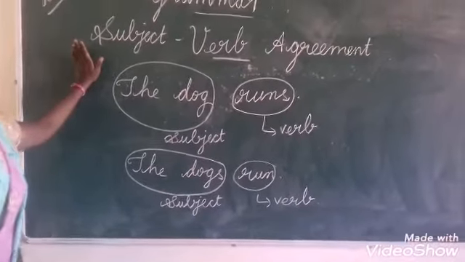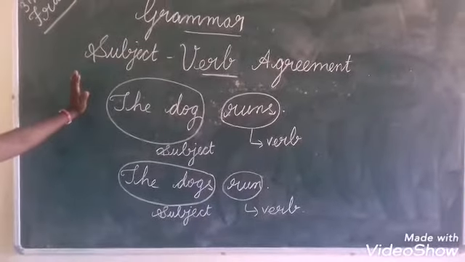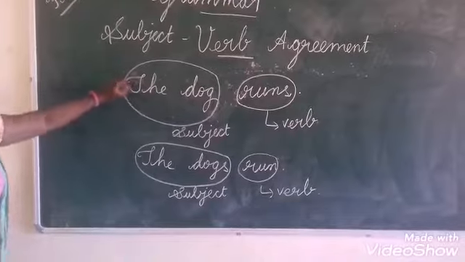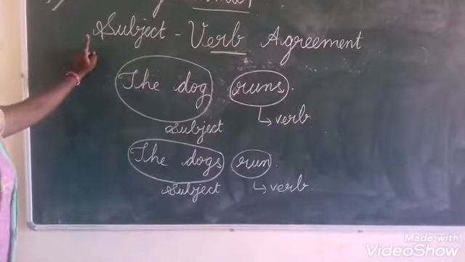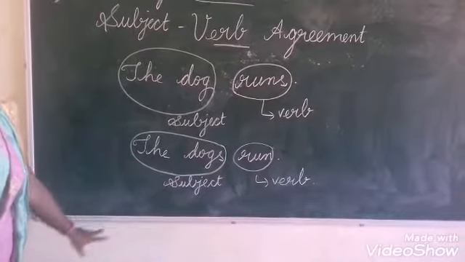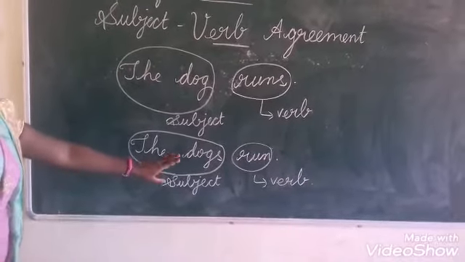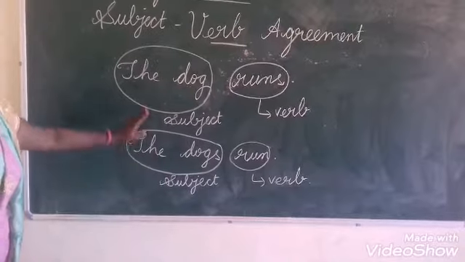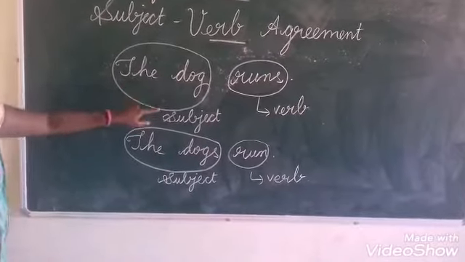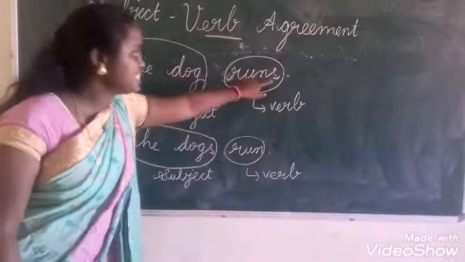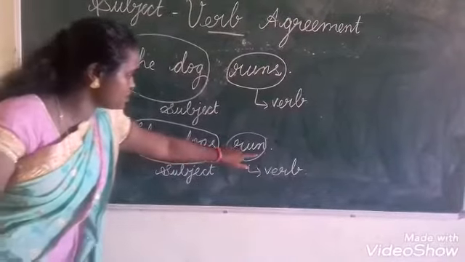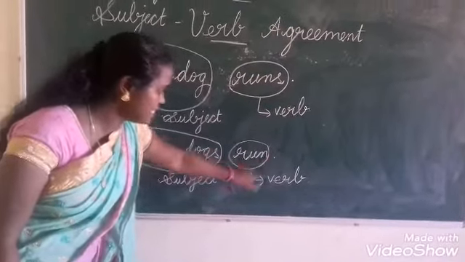In subject-verb agreement, if the subject is singular, you have to use the verb with s. If the subject is plural, you have to use the verb without s. Understood? Once again, if the subject is singular, use the verb with s. If the subject is plural, use the verb without s.